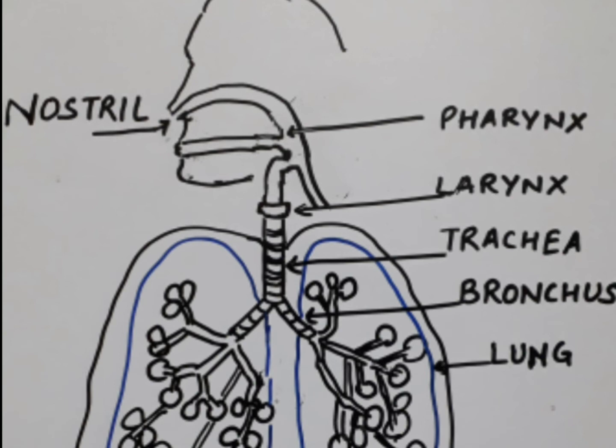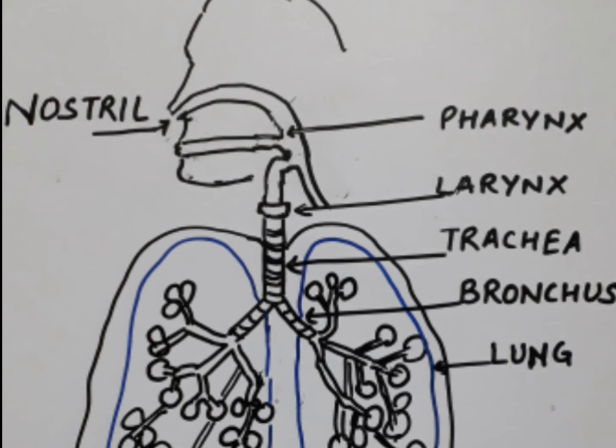Air passes through pharynx and enters into trachea, which is also called windpipe. Larynx, also known as voice box, is present at upper part of the trachea. Trachea has C-shaped cartilaginous rings in it to save it from being collapsed, and the windpipe remains distended all the time. This trachea divides into two tubes known as bronchi, and singular is bronchus. They are also lined with cartilaginous rings.